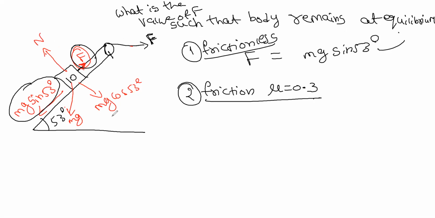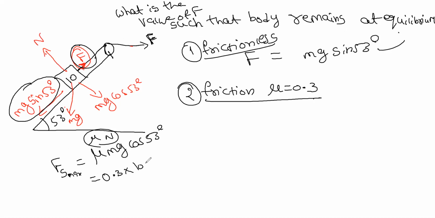Here the normal force is always mg cos 53. So what is the frictional force? Mu mg cos 53. That is mu N, right? Mu they gave us 0.3, mg 100, cos 53. How much? 18 Newton.